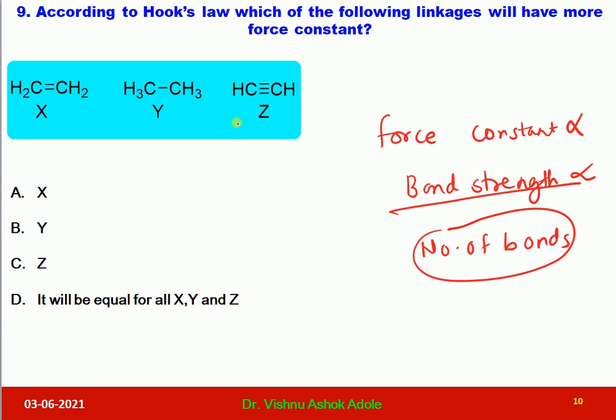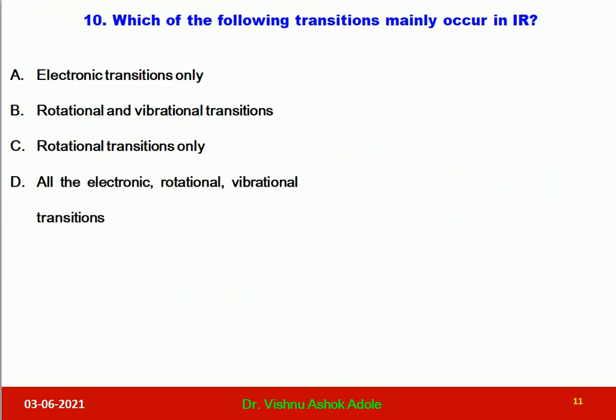This is the Z molecule. Here it is ethylene, ethane and ethyne, that is acetylene. Acetylene is having 3 bonds, so it will have more bond strength, therefore more force constant according to Hooke's law. So option C is the correct one, in which the Z molecule is given, that is acetylene. Let us solve question number 10. Question number 10 is, which of the following transitions mainly occur in IR?